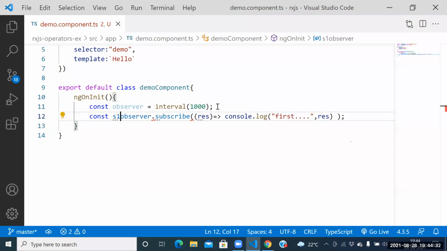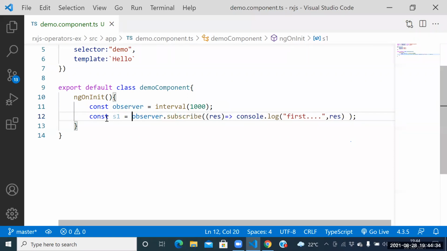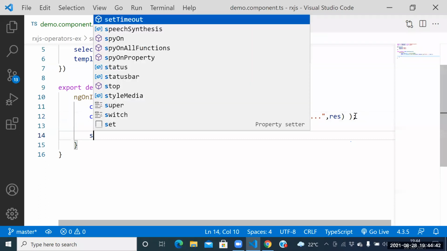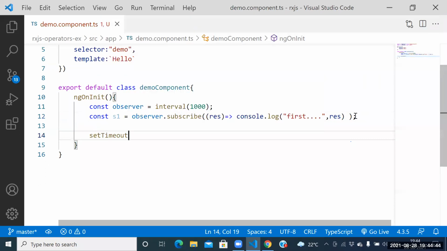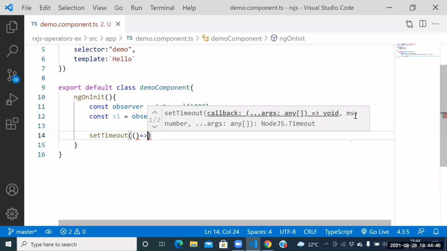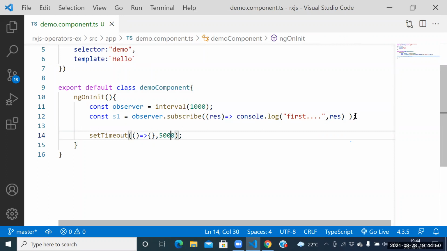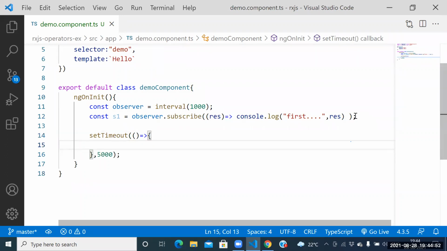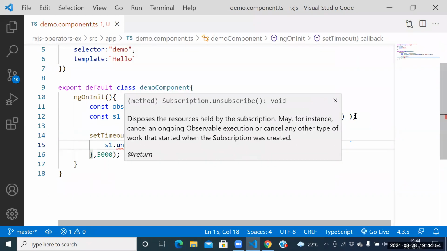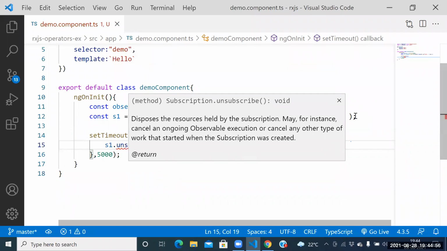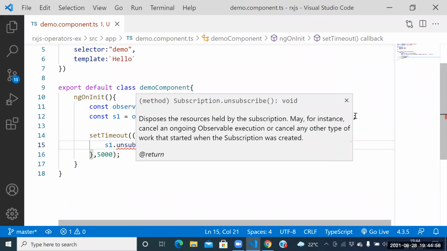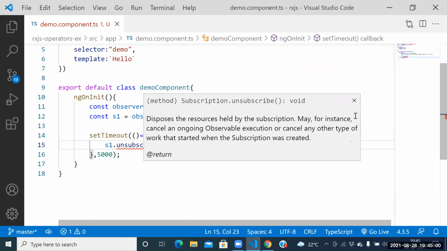How to stop the clock, guys? How to stop it here? With the help of unsubscribe now. S1 dot unsubscribe. So see this one here. Here itself, what you wanted to place: set a timeout. Set a timeout of when you wanted to stop, after 5 seconds. After 5 seconds, how to stop the clock? S1 dot unsubscribe. What you wanted to place again? S1 dot unsubscribe here.